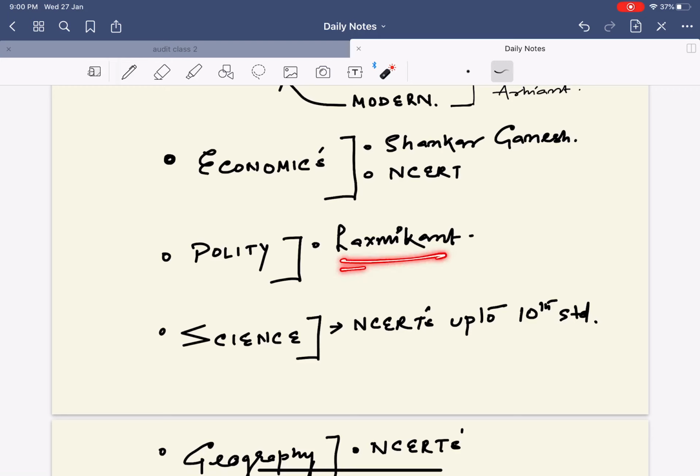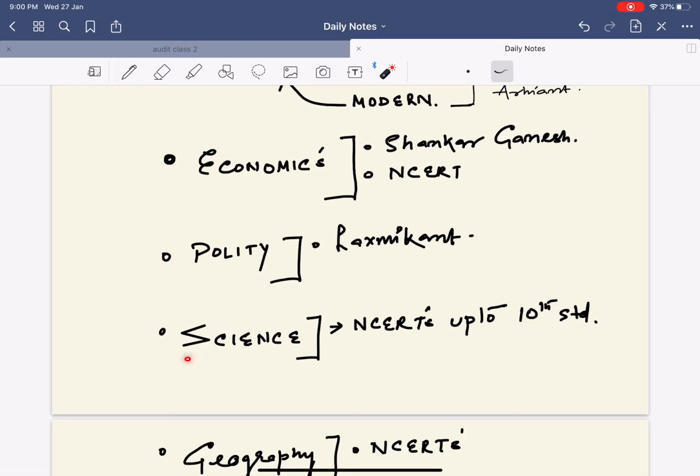And Lakshmikant is not that difficult. In case you are not able to understand certain words, please use Google to enrich your vocabulary. And always remember that whatever you are reading, kindly understand it and then read it. Else there will always be a problem that you'd be mugging things up but you won't be understanding them.